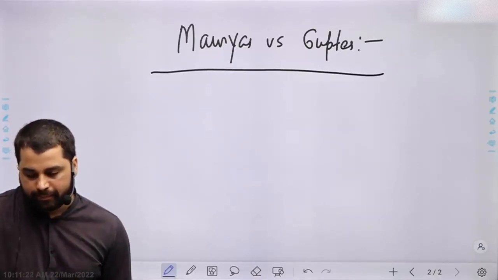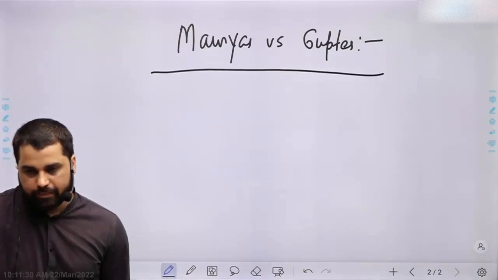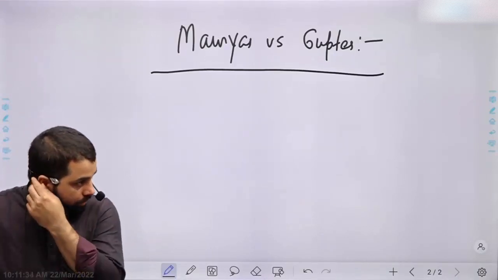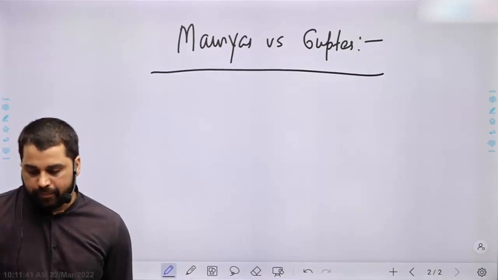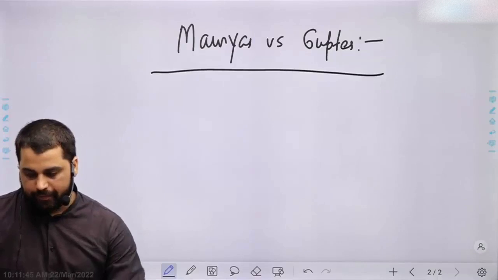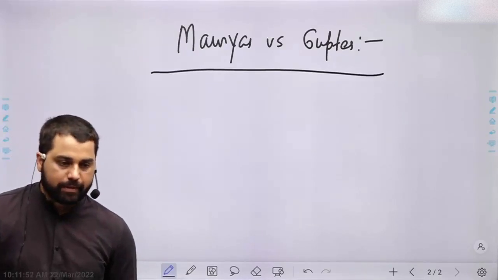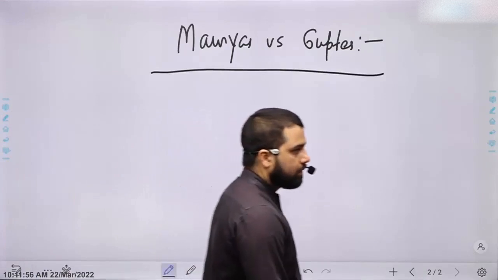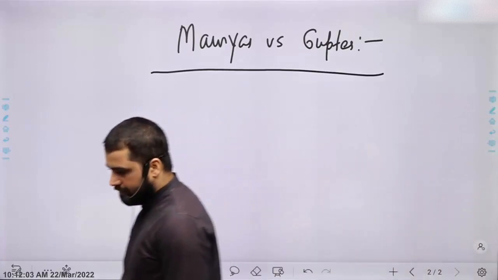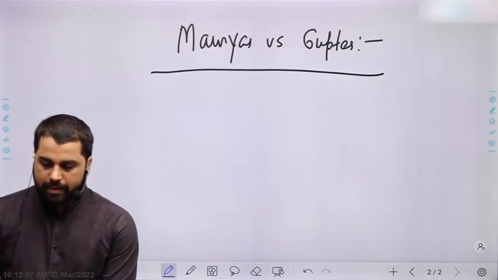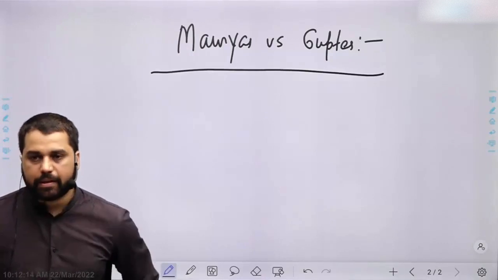And one last point, write down: the Mauryan Empire declined because of weak rulers and internal strife, while the Gupta Empire mainly declined because of external invasions.